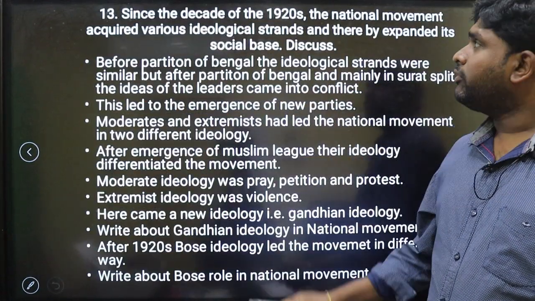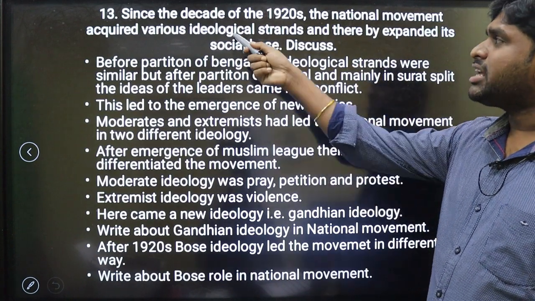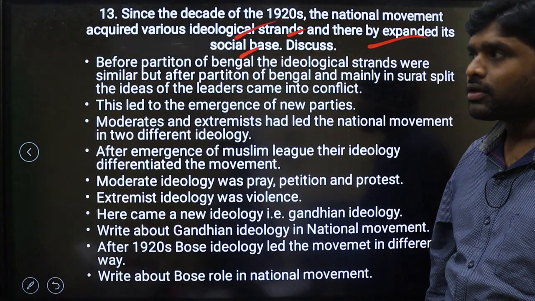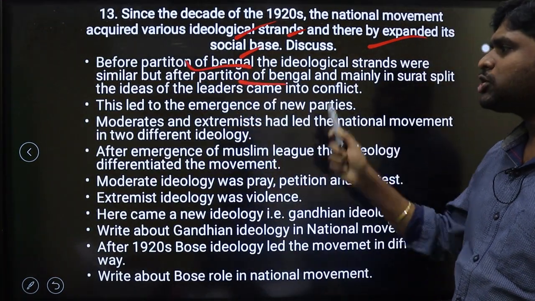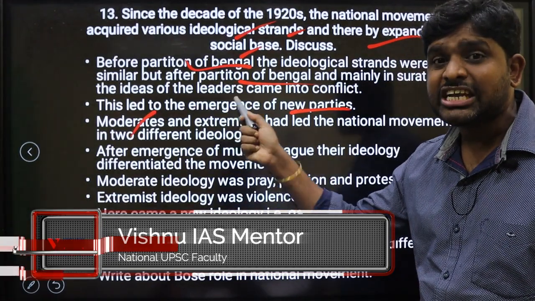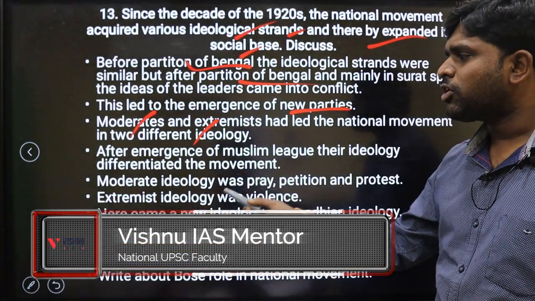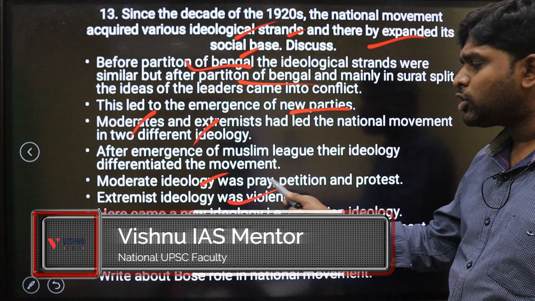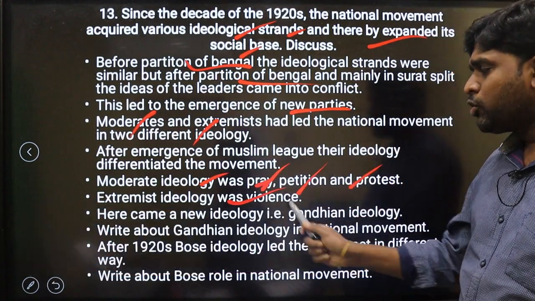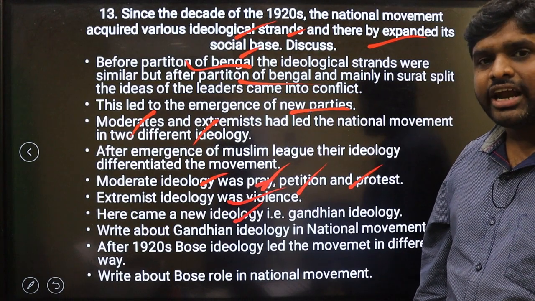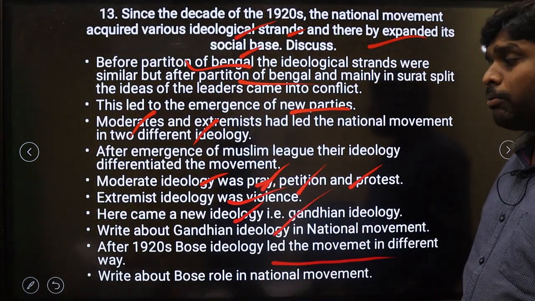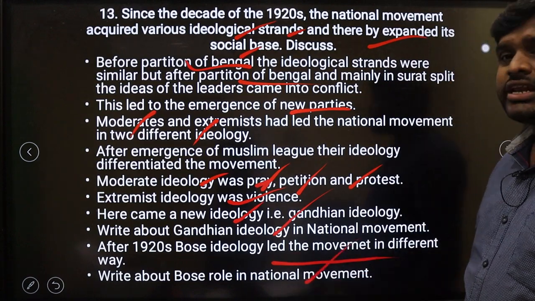Since the decade of 1920s, the national movement acquired various ideological strands and thereby expanded its social basis. Partition of Bengal, emergence of new parties, moderate philosophy, extremist philosophy. Extremist philosophy was violence, moderate philosophy was pray, petition and protest. Here came a new ideology, Gandhian philosophy, Gandhian ideology. What is Gandhian ideology? Bose ideology led the movement in a different way. Bose's role in the national movement.